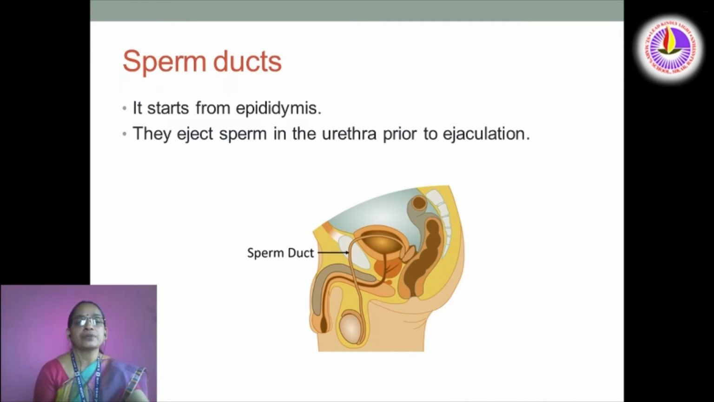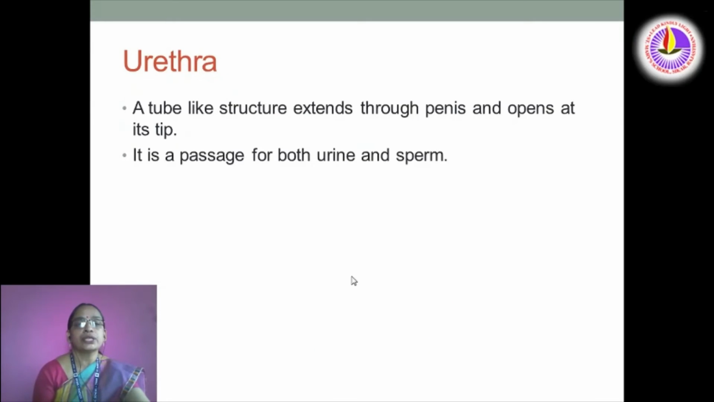Here you can see the structure of epididymis. Sperm ducts. It starts from epididymis. They eject sperm into the urethra prior to ejaculation. Here you can see the sperm duct. Urethra. Urethra is a tube-like structure that extends through the penis and opens at its tip. It's a passage for both urine and sperm.